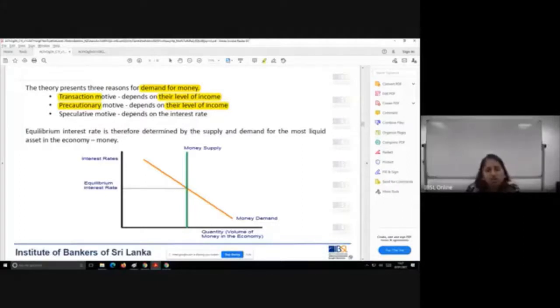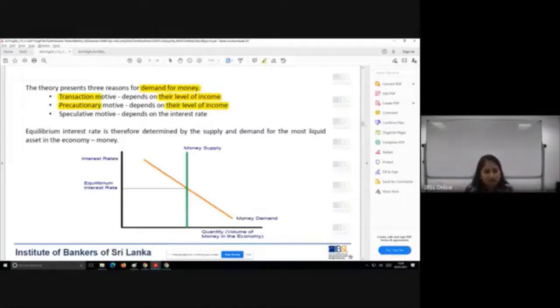So for a precautionary purpose, you will hold some money. This is also going to depend on your income. Why? If your income is not adequate to meet that motive, you're not going to have adequate cash balances. Simple as that. Again, the same example: a 50,000 earning individual and a 20,000 earning individual. The 50,000 earning individual is willing to have 10,000 for transaction purposes and would say, I'm willing to have 20,000 additional for the precautionary motive, in case there's a medical emergency, any repair or any accidents.